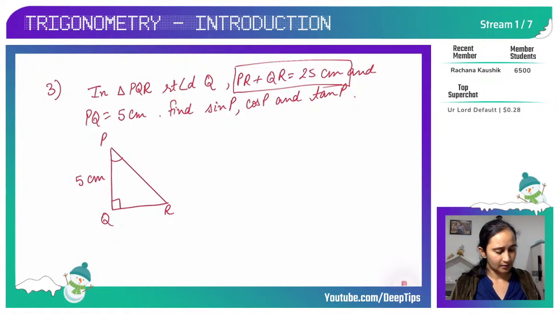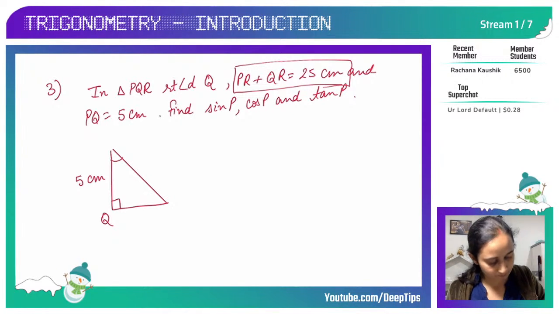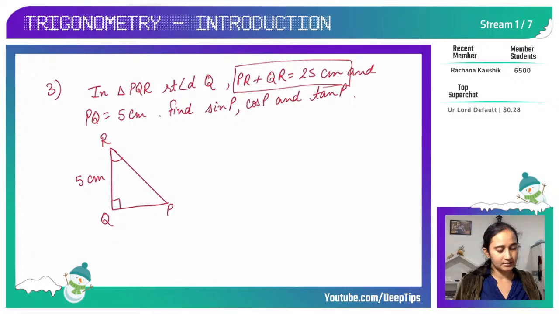So let's take P down so that it's easier for us to assume the base. I'll write P here because it doesn't matter where I write P and R. The thing that matters is the right angle.